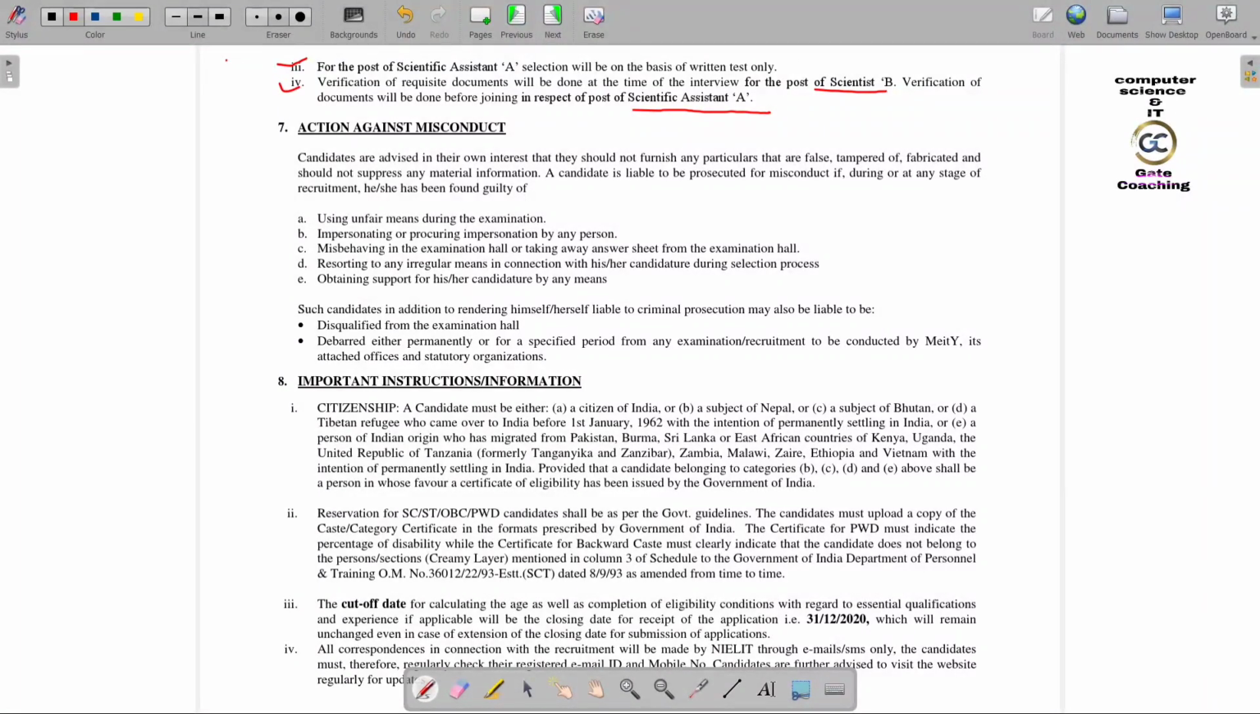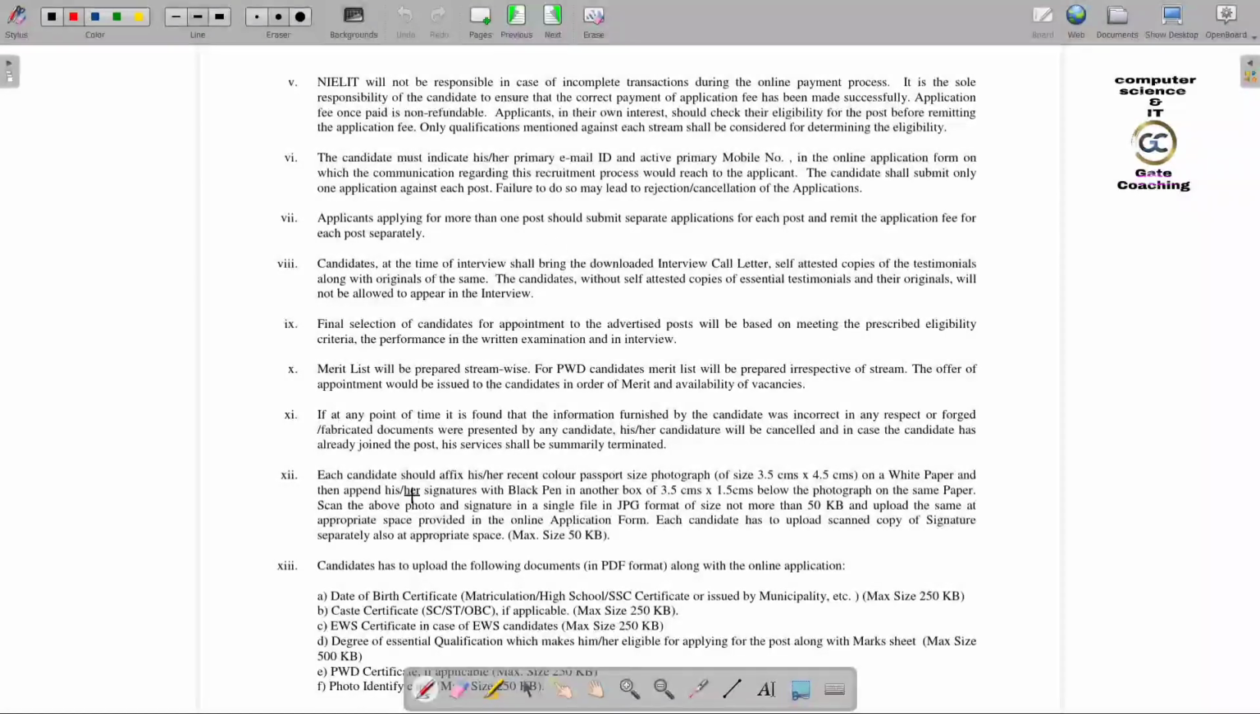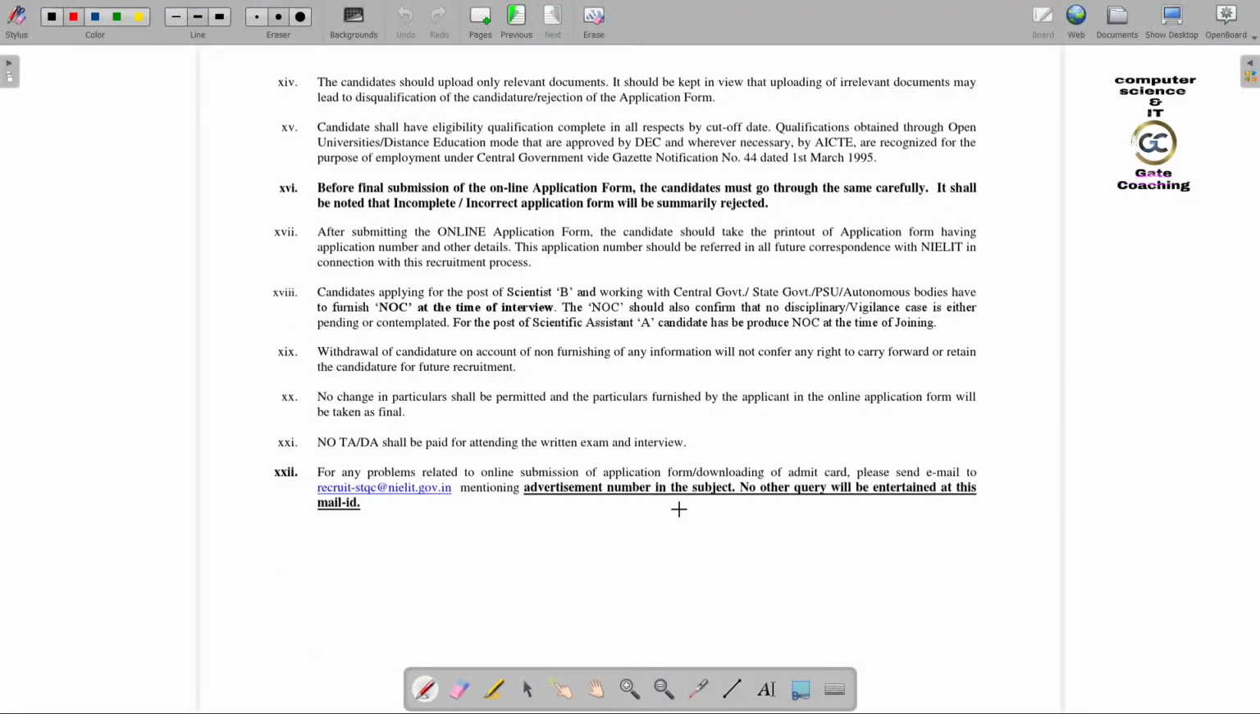And there are some actions against misconduct. These things are not that important, but you can go through them at least once. For example, when you upload a caste certificate the maximum size is specified, and likewise for the EWS certificate and the date of birth certificate. You should follow this while filling the form, because the maximum size is like 250 KB. So you can go through it.